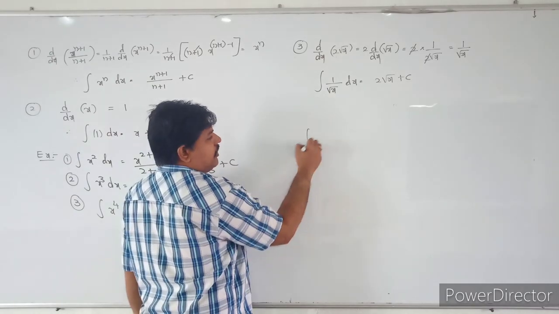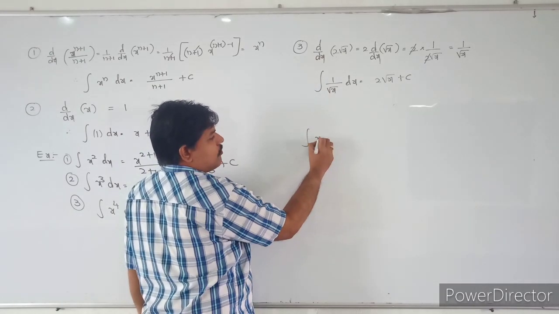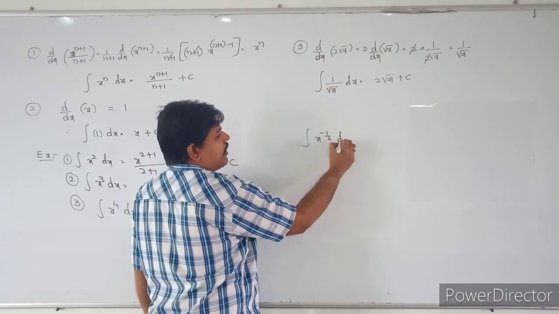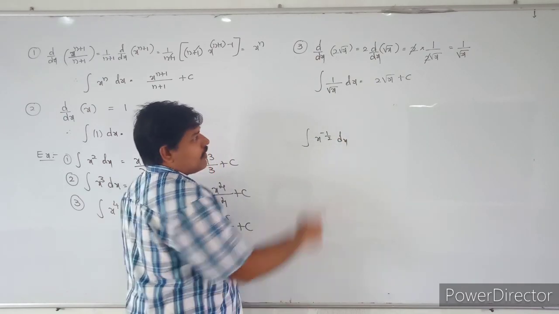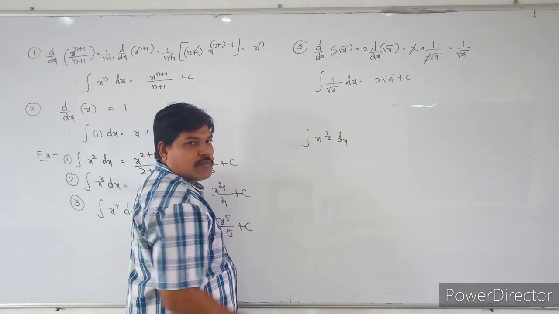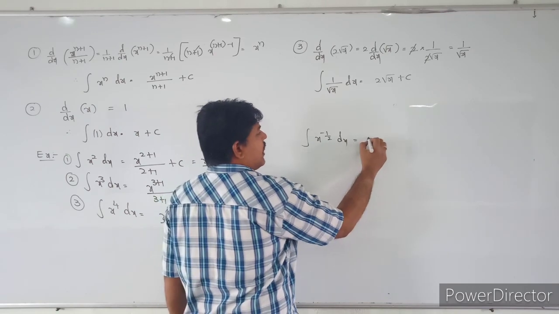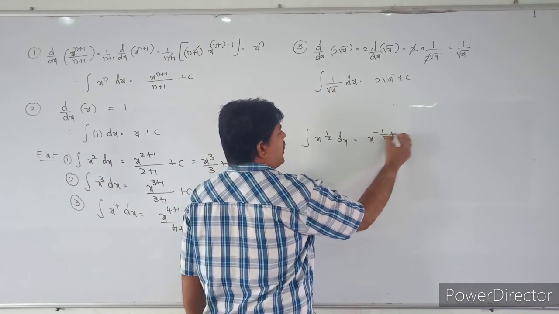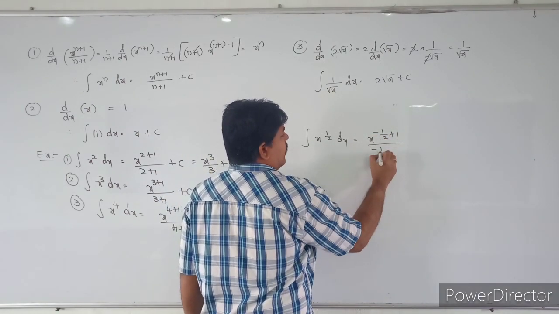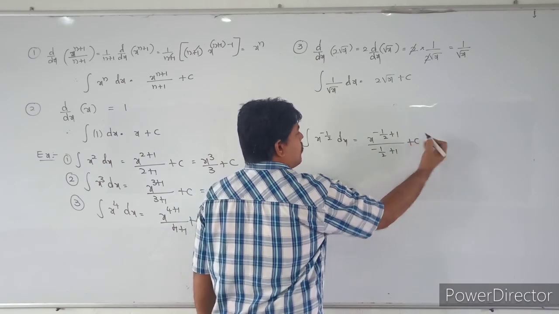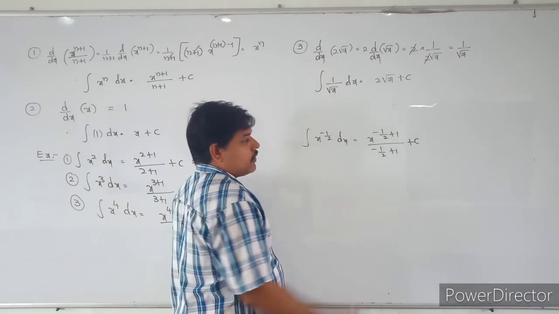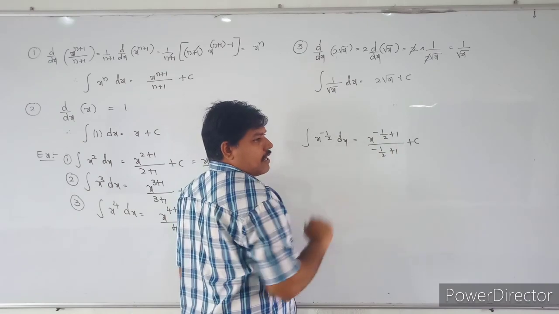See this one, 1 by root x is nothing but x power minus 1 by 2 into dx. What happens? That is equal to x power minus 1 by 2 plus 1 by minus 1 by 2 plus 1 plus c. X power n plus 1 by n plus 1.